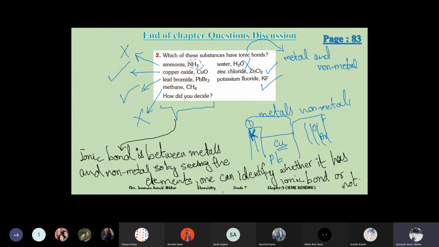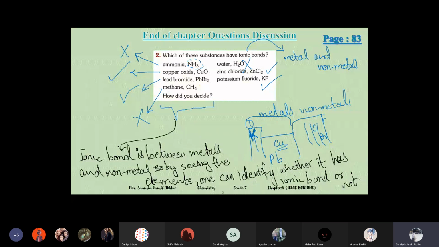As I'm discussing this question, although this will be your week 3 homework, if you get time on the weekend, you can start doing these questions in your neat copy. But I will ask you to submit them next week. Teacher, is this also our homework? No, beta, this is not your homework. Your homework is the homework that I gave you. The question answers will be next week's homework, but I'm discussing them right now.